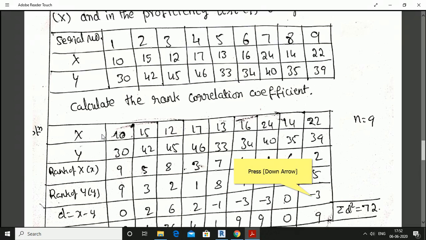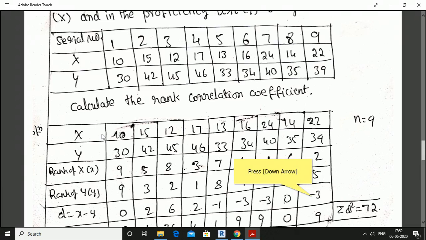Usually we give the first rank for the good scorers, for the highest marks. In that order, I assign the ranks. Rank for the recruit test X: among 10, 15, 12, 17, 13, 16, 24, 20, 14, 22, 24 is the highest marks.